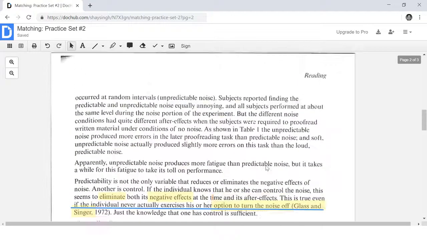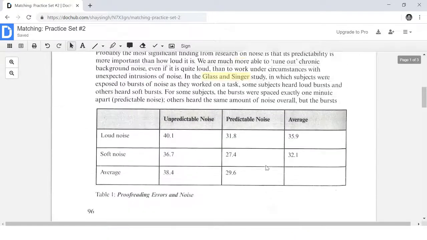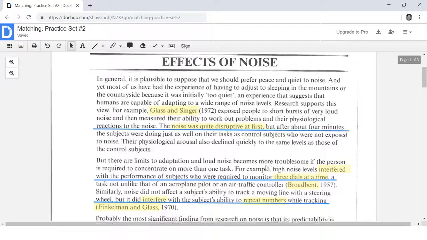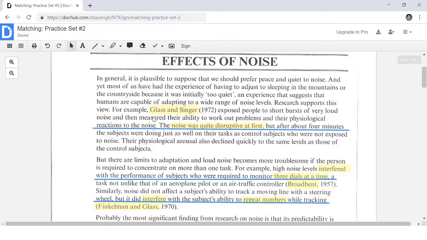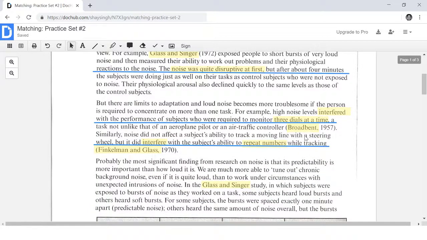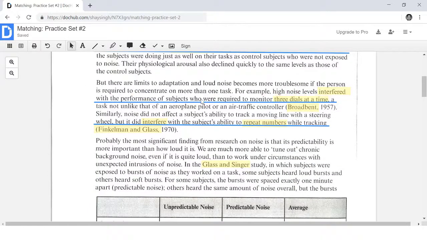I don't see these keywords here. Let's start here at the beginning. I just want to make sure that I haven't missed it. So it talks about high noise levels, but that's not the same thing as high-pitched.